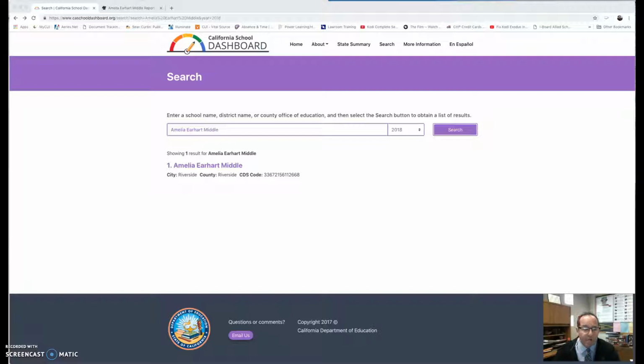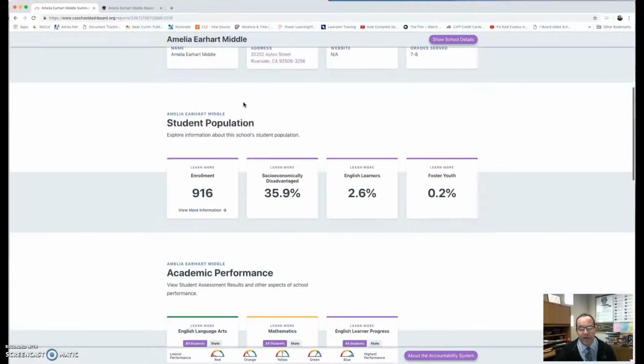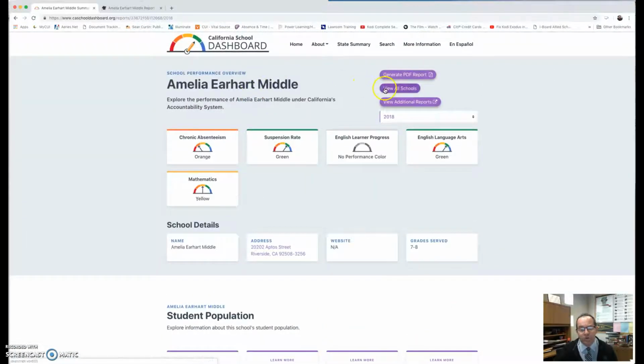So Earhart Middle School, if you type Amelia Earhart Middle into the search, you're going to get this little link right here. And you just simply click on it and it's going to come right up to our page. So where it says generate PDF report right up here is just going to give you a report of everything that's on the screen here. And then you can view all schools, so you can see all the schools in the district. And then we're going to talk about view additional reports here in just a second.